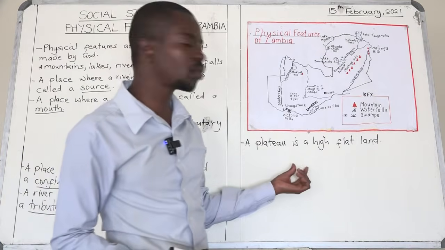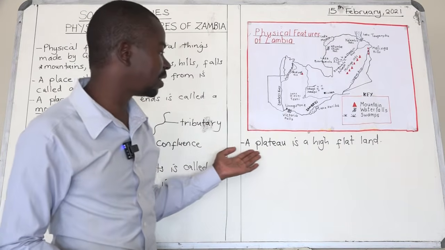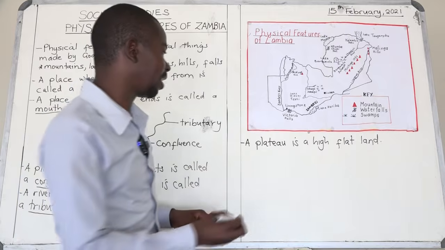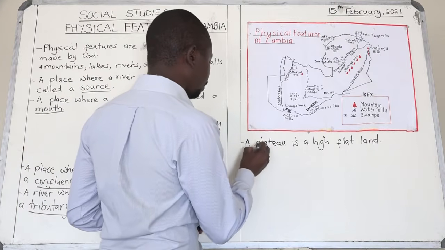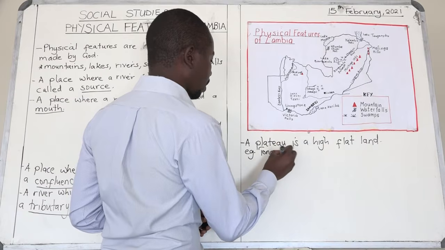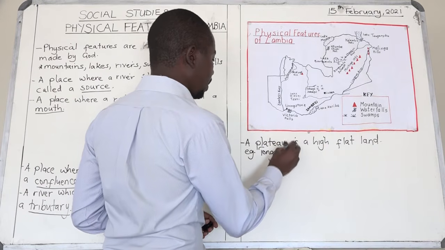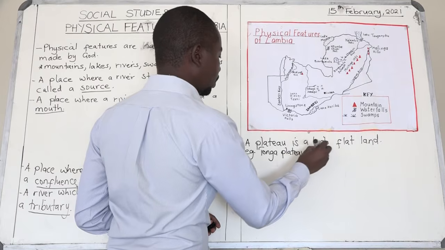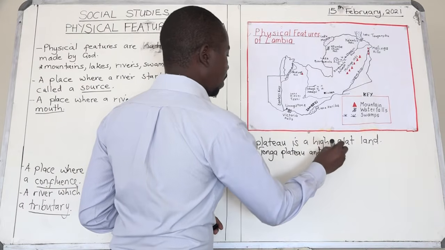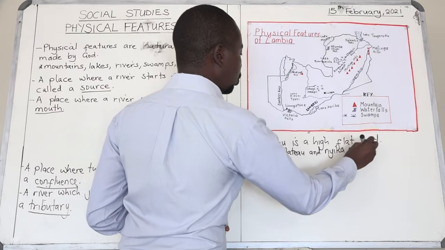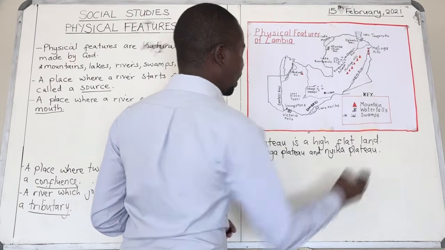So we must be able to understand that in Zambia, two examples of plateaus that I can give you are, number one, the Tonga Plateau, and the Nyika Plateau.